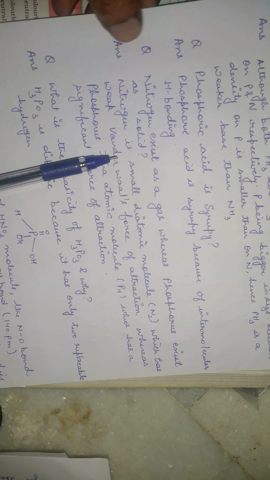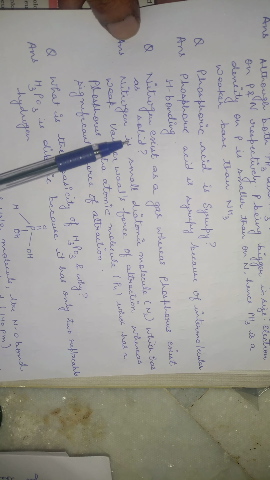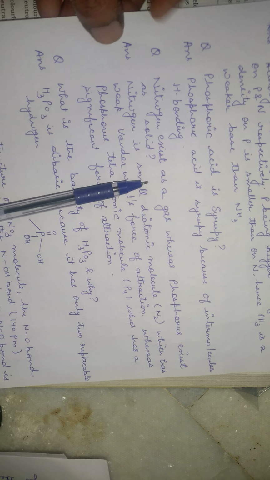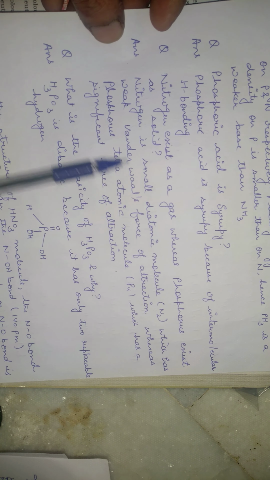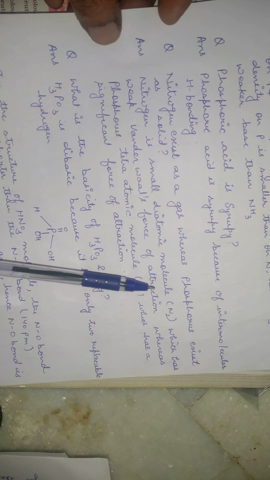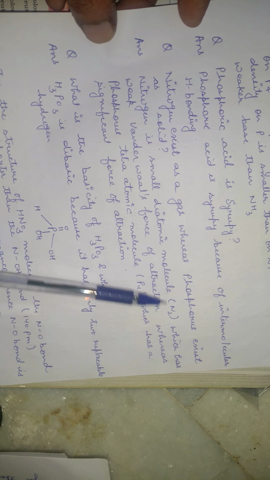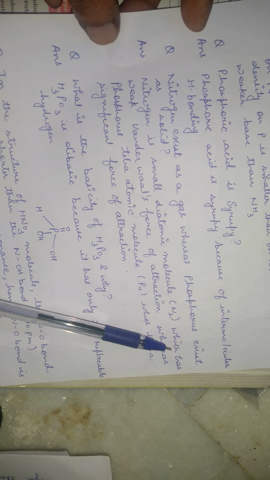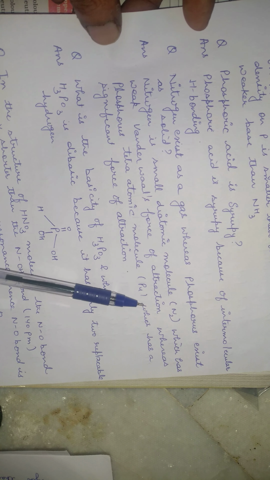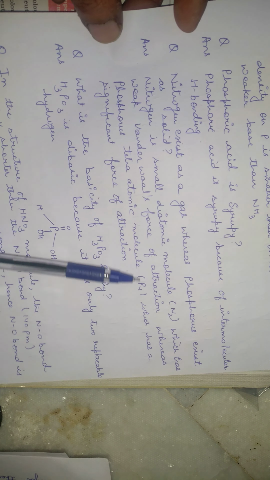Okay. Now the next one is: nitrogen exists as a gas, however phosphorus exists as a solid. Very important question, it comes multiple times in your board exams, so just write down this answer. Nitrogen is a small diatomic molecule, N2, and there is a triple bond present in N2, N triple bond N, which has weak van der Waals forces of attraction, whereas phosphorus is a tetraatomic molecule, P4.